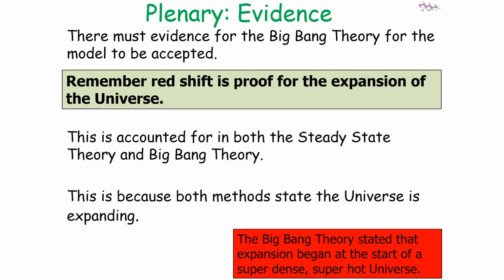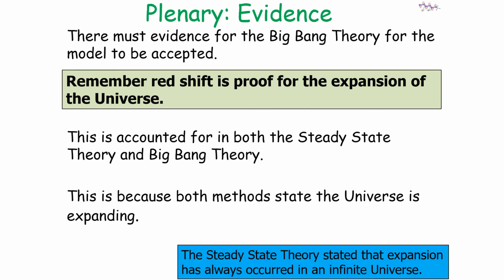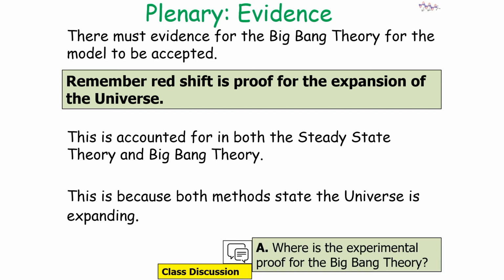It's important to note that redshift is proof of the expansion of the universe. Now this is accounted for in both the steady state theory and the Big Bang theory. This is because both methods state that the universe is expanding, because the Big Bang theory states that the expansion began at the start of a super dense, super hot universe, while the steady state theory indicates the expansion has occurred in an infinitely massive universe. So where is the experimental proof for the Big Bang theory?